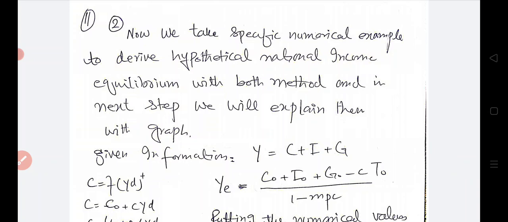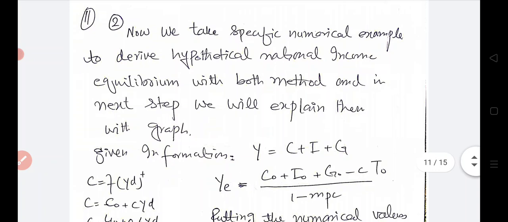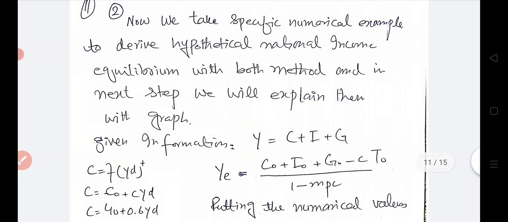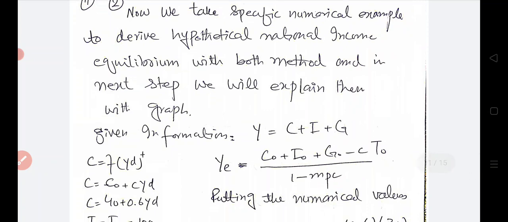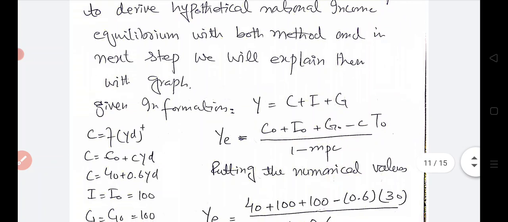Reading slide number 11, now we take a specific numerical example to derive hypothetical national income equilibrium with both methods, and in the next step we will explain this specific example through a graph.